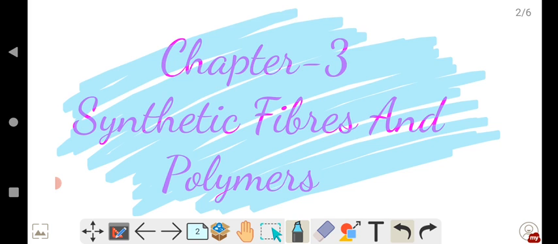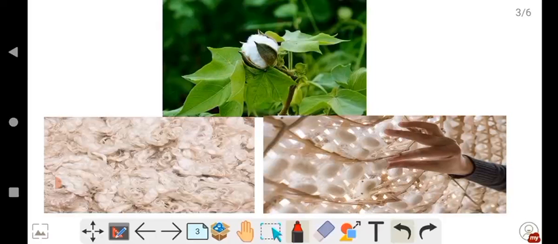So in your earlier classes, that is in class 6th and 7th, you have already learned about natural fibers. And the two types of natural fibers that we get from nature are the plant fiber, that is cotton, and animal fibers are wool and silk from cocoons.